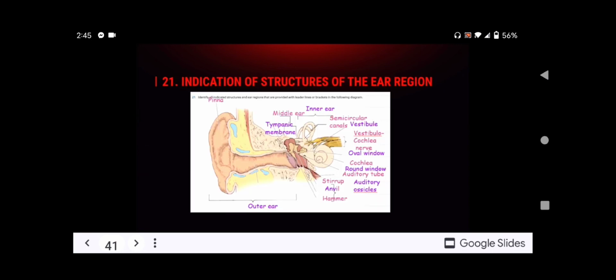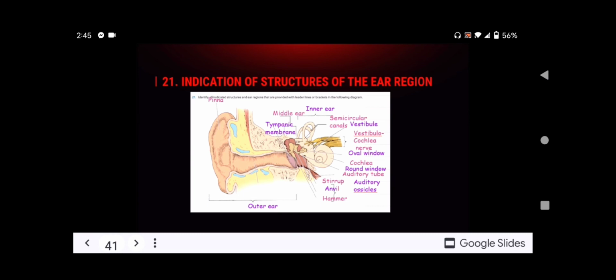For number 21, which is the identification of structures of the ear region, as we can see in the description below, here is the illustration of the ear, which has the pinna.